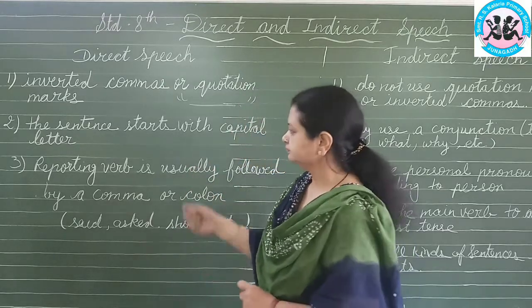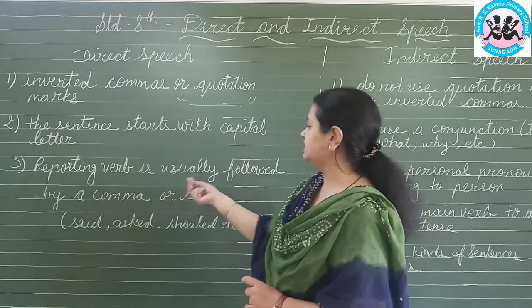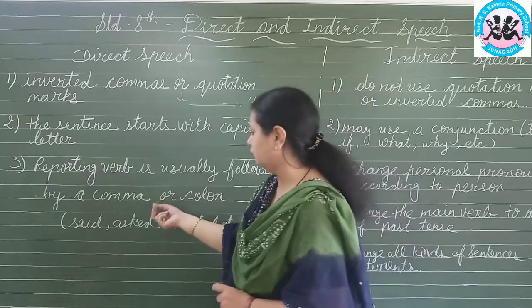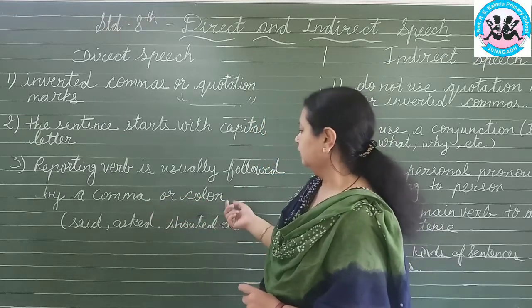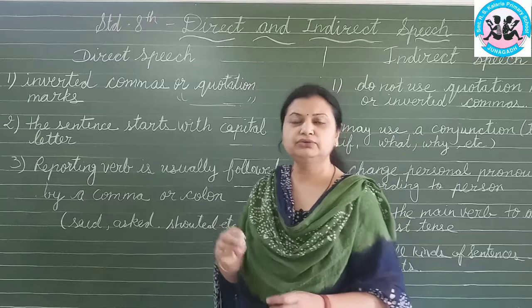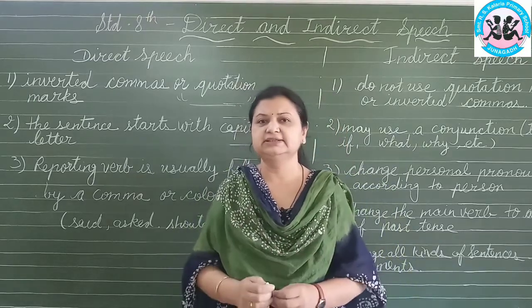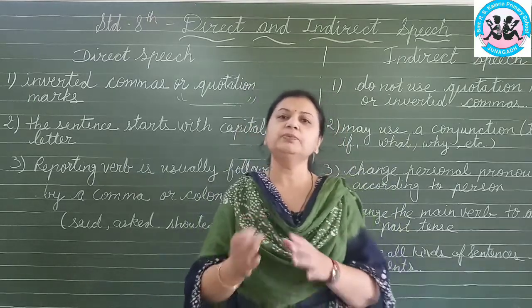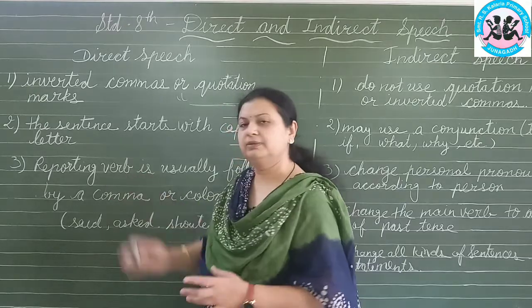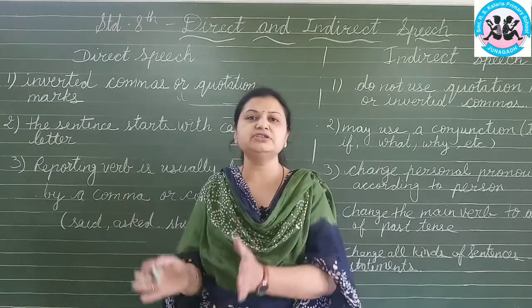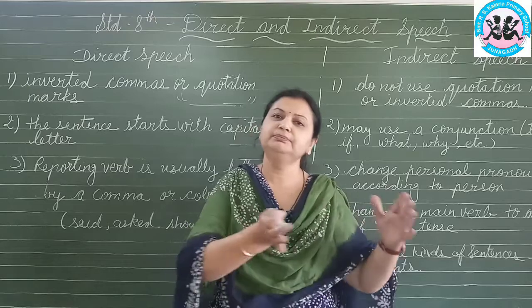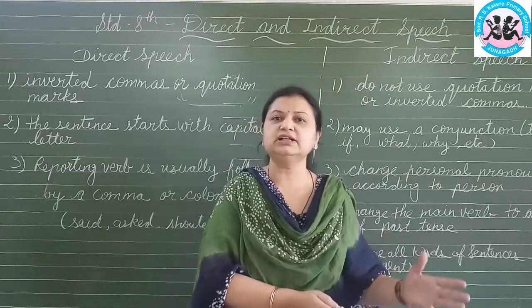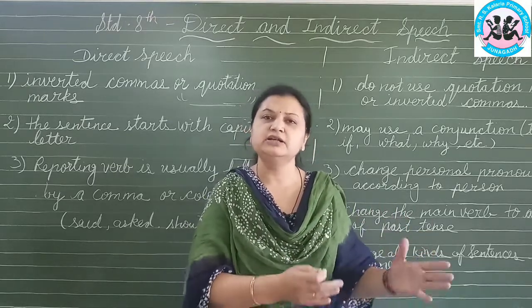Third, the reporting verb is usually followed by a comma or colon. Just like that, "Ma'am says," and afterwards we put a comma. That is called the reporting verb, and the middle part, whatever the dialogue is, is called reported speech.